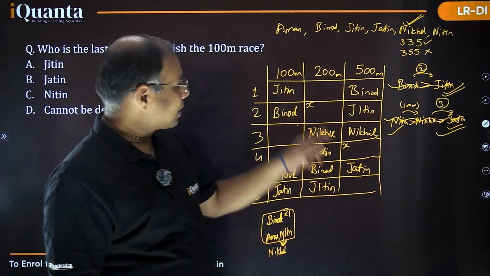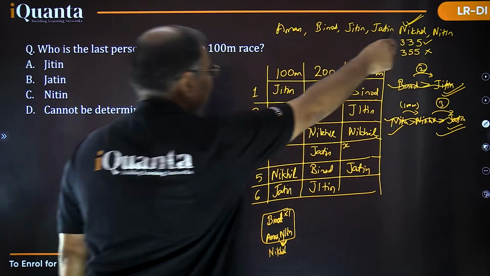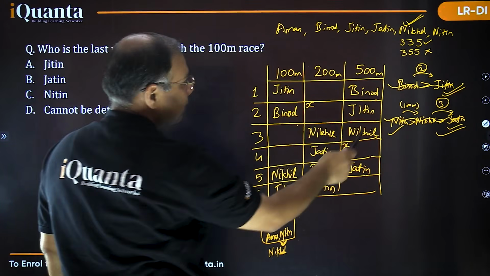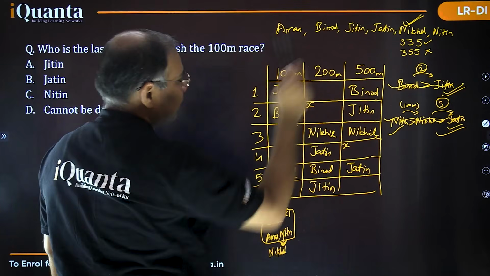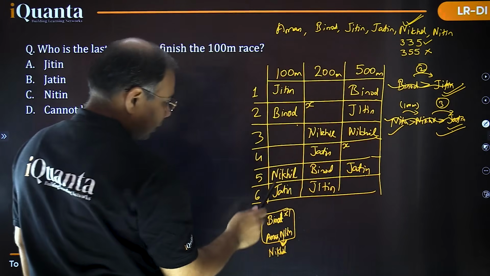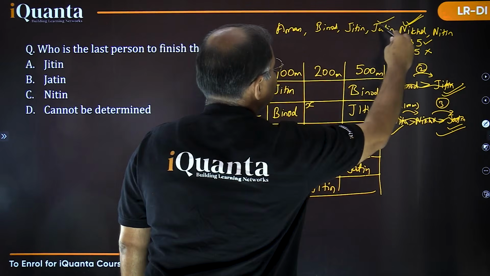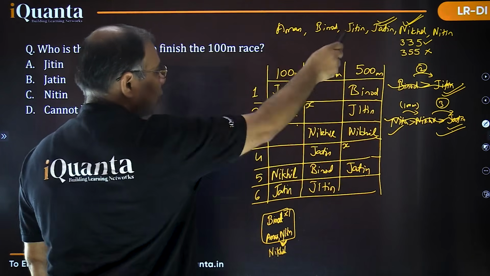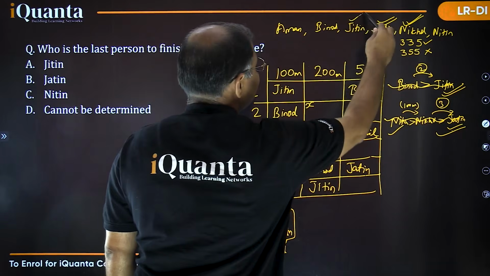So what about these remaining persons now? कौन लोग बच गए हैं? Let's try to identify. So Nikhil we had already identified. So Nikhil done. What about Nitin? Nitin तो एक बार भी नहीं आया. That's still pending. Jatin is done. So all the three ranks are identified for Jatin. What about Jitin? Jitin is also done. What about Binod?